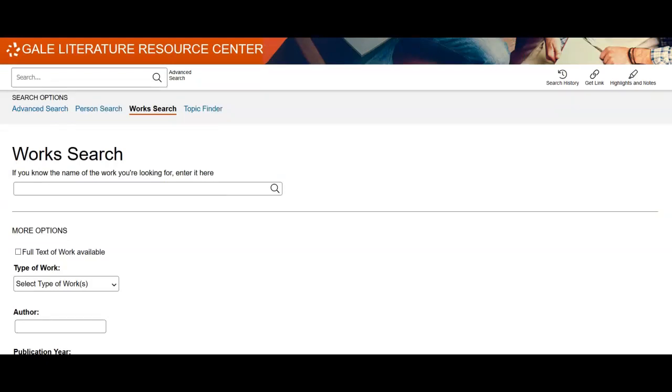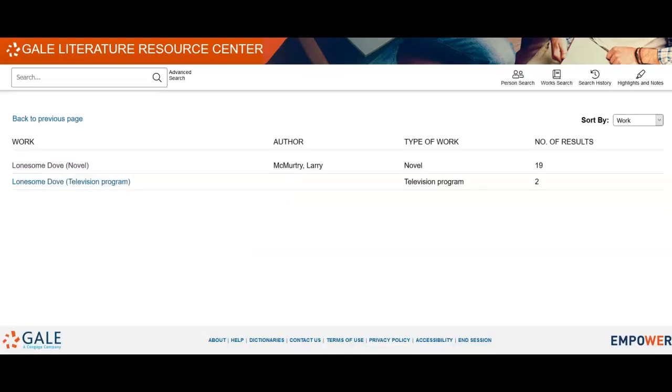On the Work Search page, type a title into the main search box to see all results for that title. Let's try the novel Lonesome Dove. Click the magnifying glass symbol or press Enter to see results. On this page, you would click the first link, since that one is for the novel Lonesome Dove.